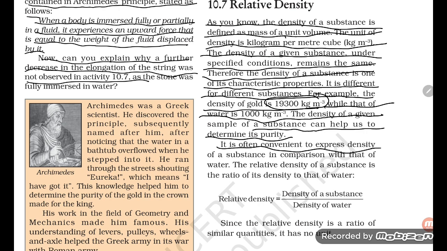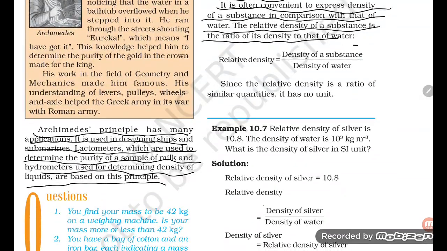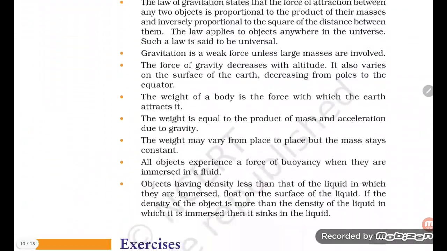It is often convenient to express the density of a substance in comparison with that of water. The relative density of a substance is the ratio of its density to that of water. Relative density equals density of substance divided by density of water. So this is all about the